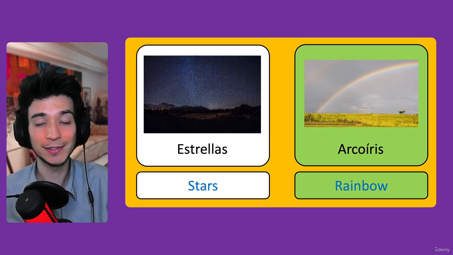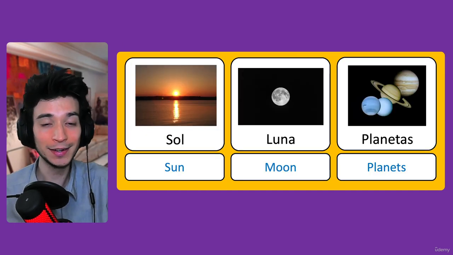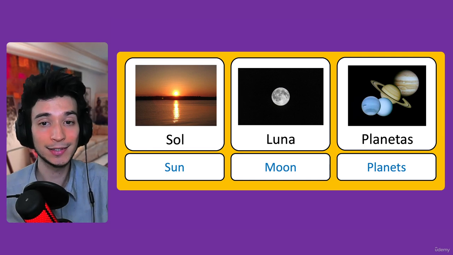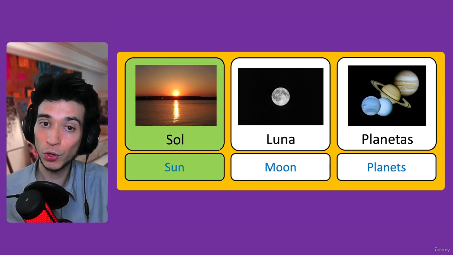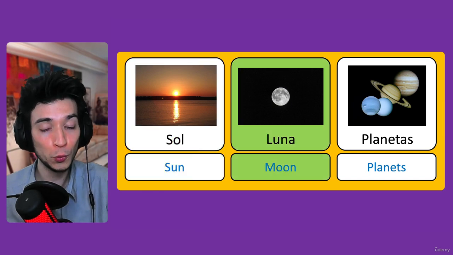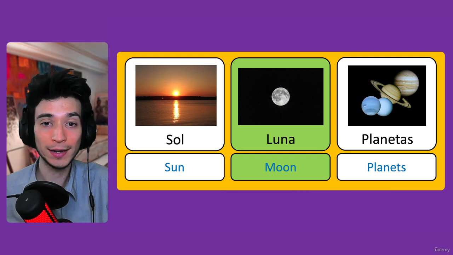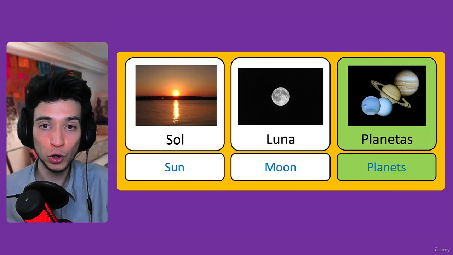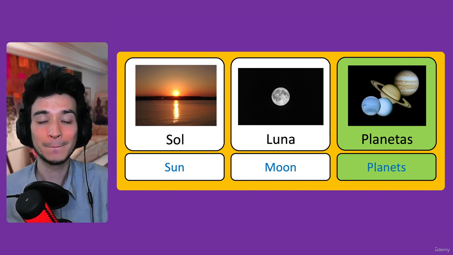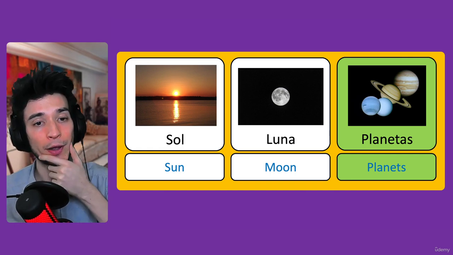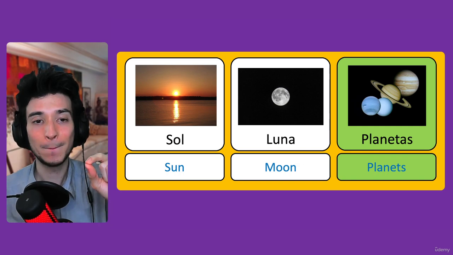Estrellas, arcoiris. And the next one, we also have sol, the sun. And besides the sun, we have luna, the moon. La luna, the moon. And we have los planetas, the planets.